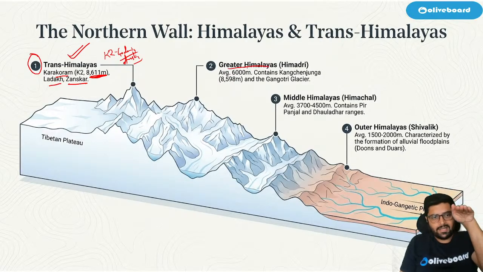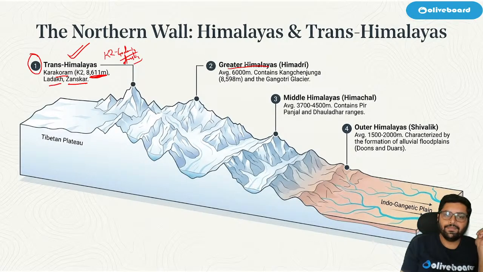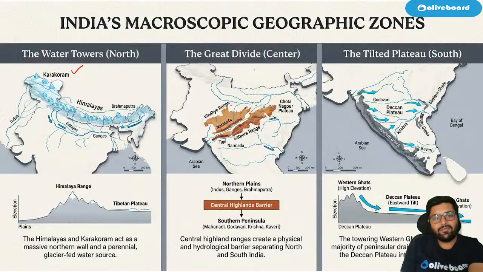So first is Trans, then Greater, then Middle, and then Shivalik. Okay, that means I'm coming from this direction, like this I'm coming. Trans, Greater, Middle, Shivaliks, like this. ठीक है? Easy.